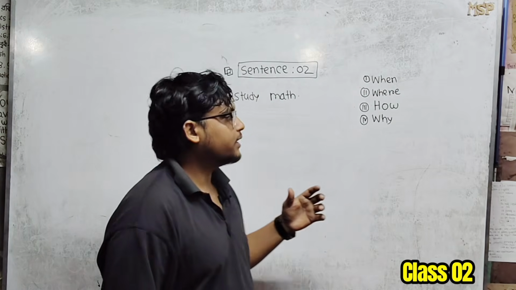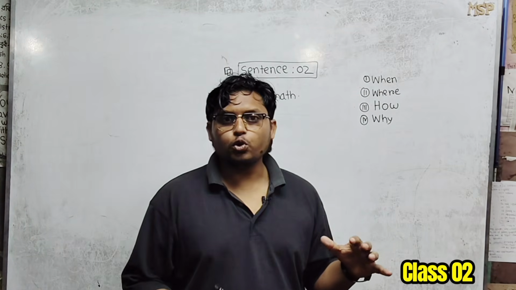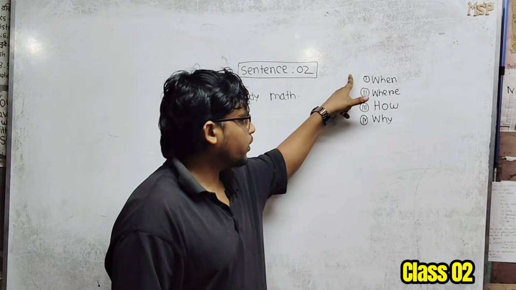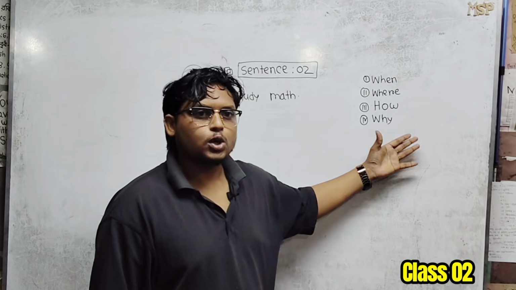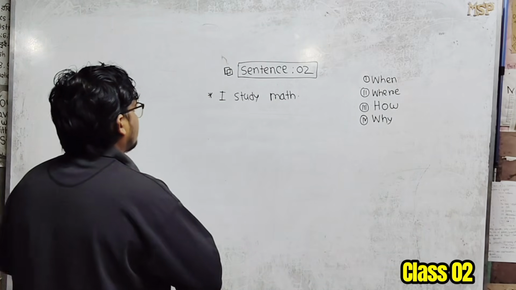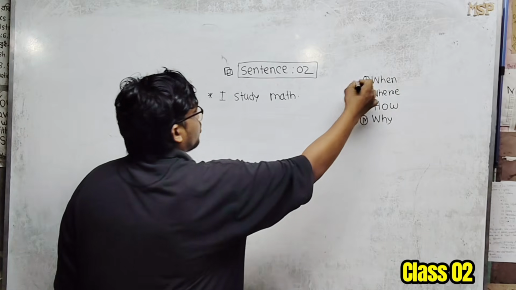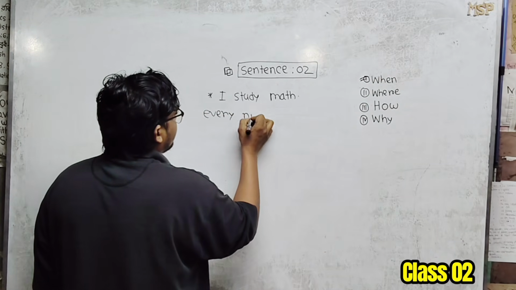First, let's take a short sentence. I study math. Now, we are going to ask 4 questions about this sentence: when, where, how, and why. By answering these 4 questions, we can expand the sentence step by step. Let's start. I study math when? Every night. I study math every night.